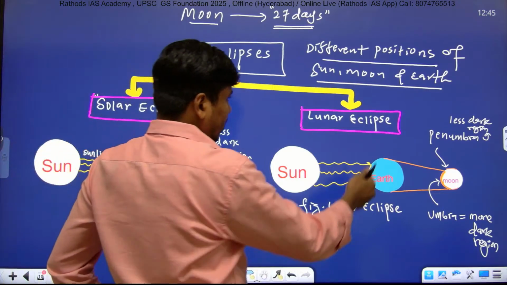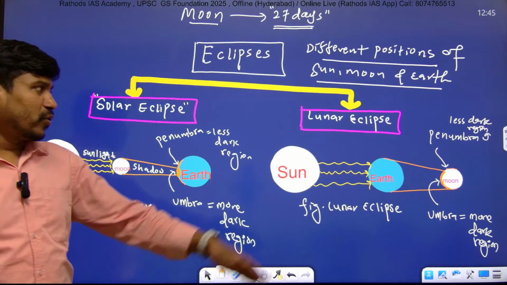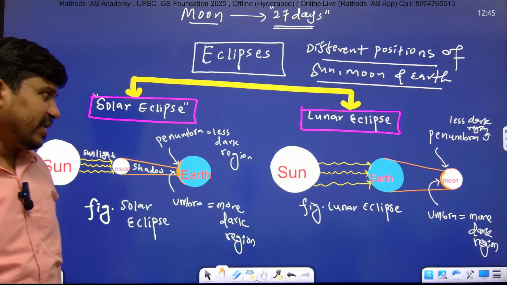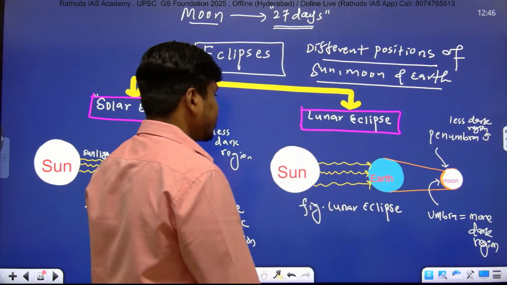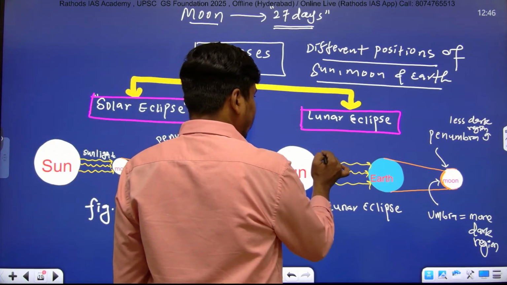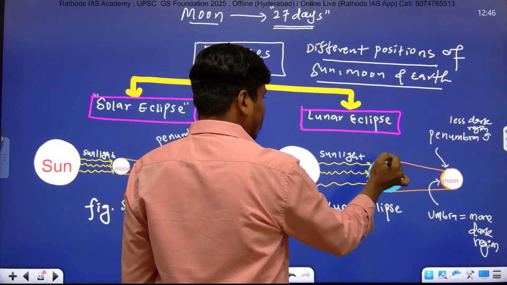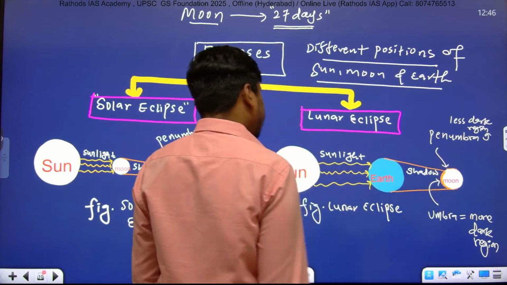Okay, next under lunar eclipse, write down. During this lunar eclipse, earth comes in between the sun and moon.